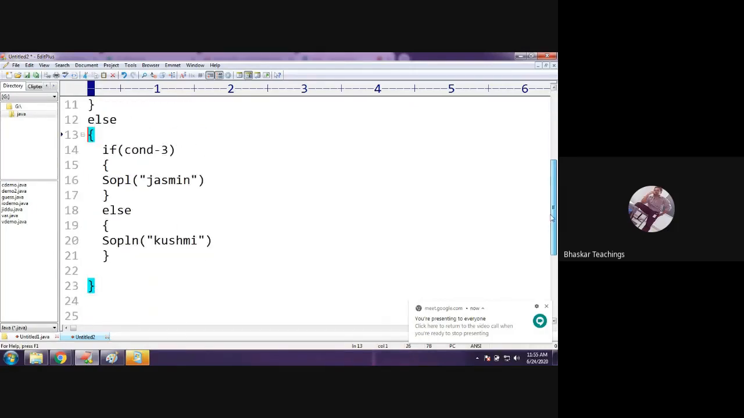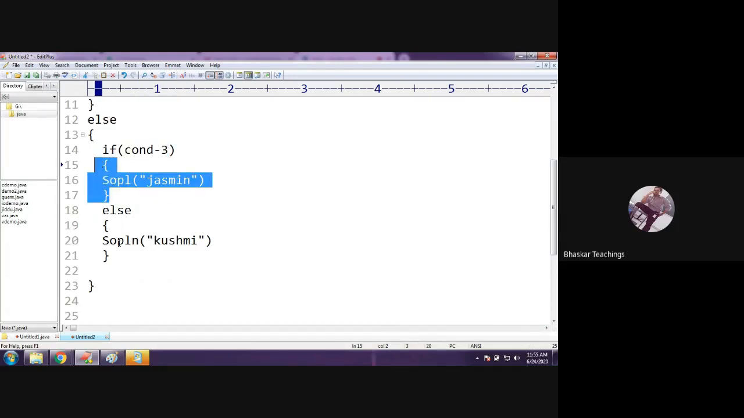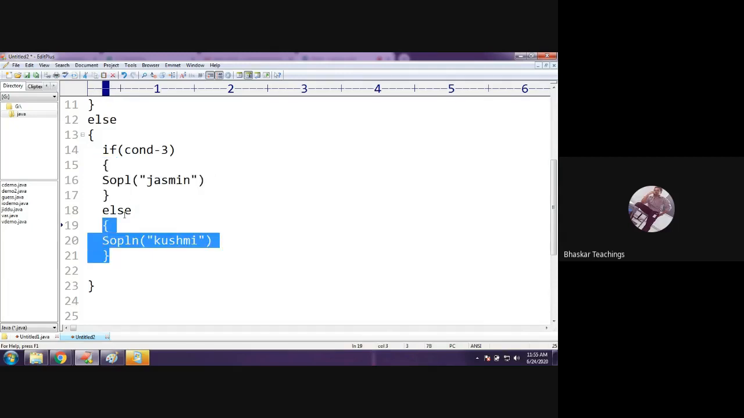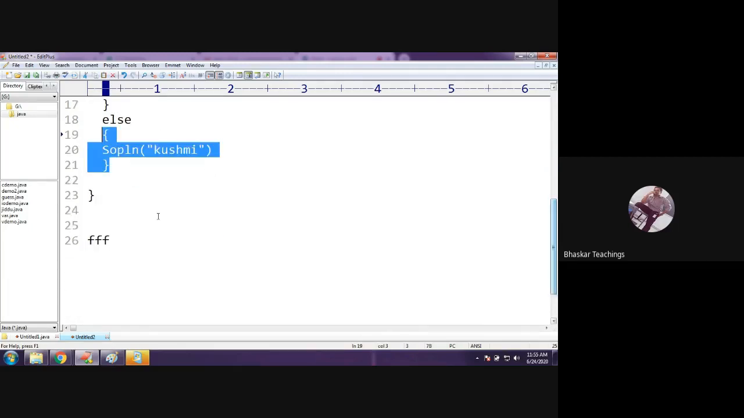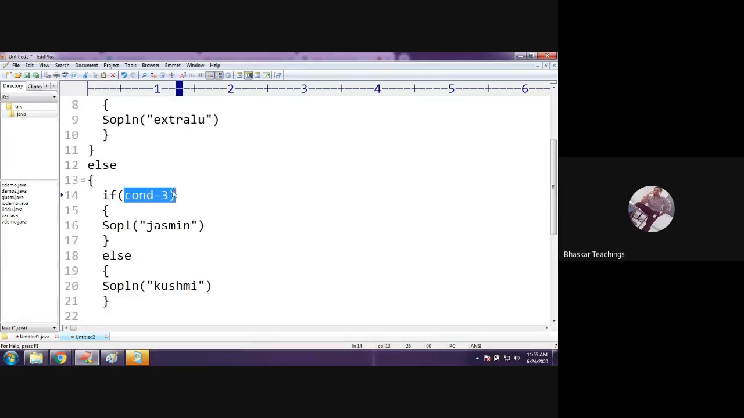Now the control is here, ready to execute these statements. Now here we have one more if statement, so it will act accordingly. Check the condition. If it is true, this block is executed. If it is false, this block is executed. I said all the conditions are false. The condition 3 is also false. So what is going to happen? This is false. Therefore, the else block of this if will be executed. That is, this statement will be executed. Answer is Kushmi.